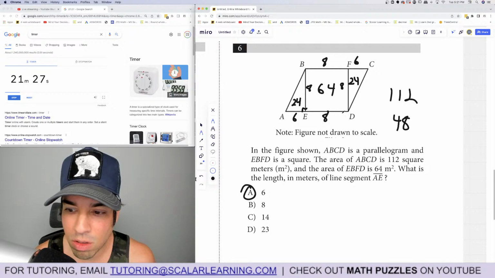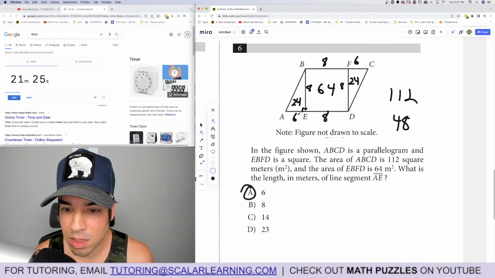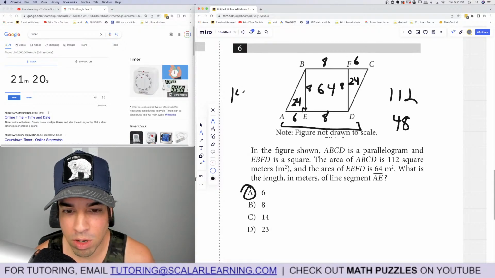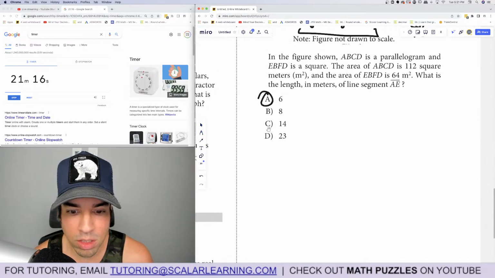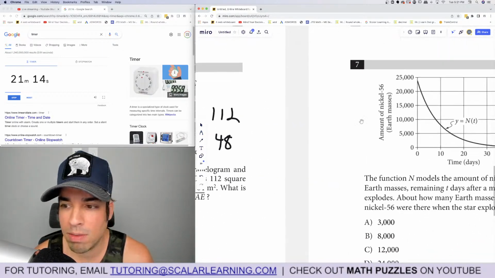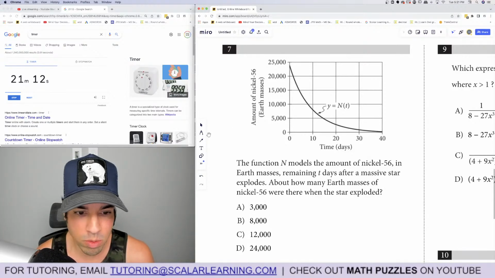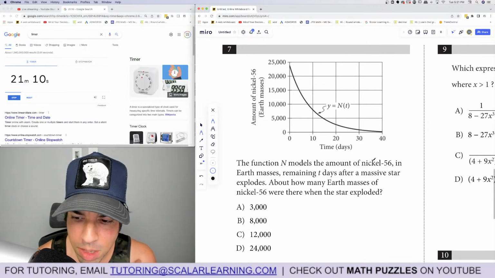So it did say the area of the parallelogram is 112. And just to verify, it's also base of a parallelogram times height. 14 times 8 is 112. That's an interesting question. I haven't seen one exactly like that before, or very similar, really. It's cool.